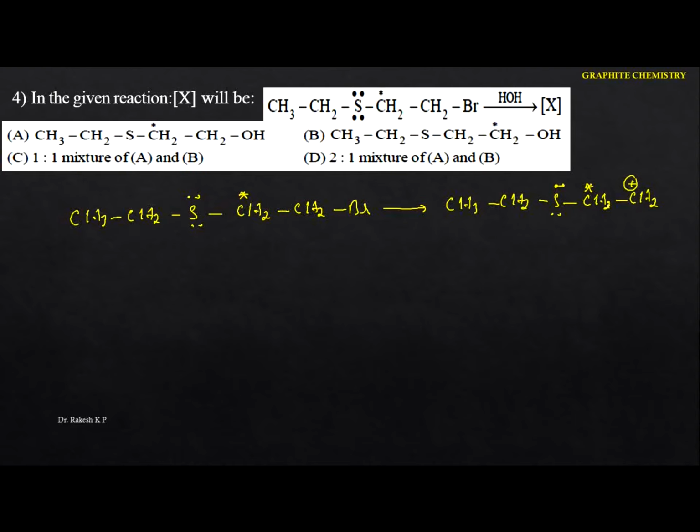Whenever there is the formation of the carbocation, within the particular carbocation, that means this intermediate, there is a presence of the lone pair of electrons on the sulfur. This lone pair donates the electron towards the carbocation. It forms one more intermediate, that is this one.